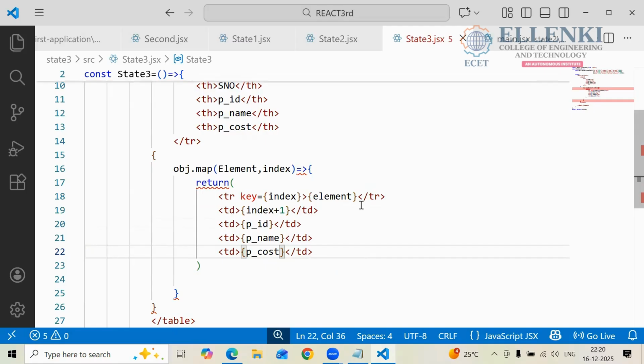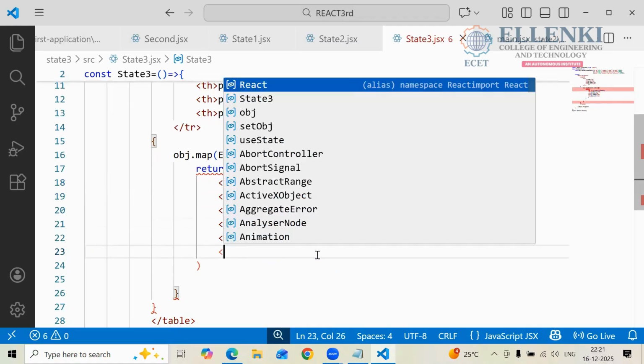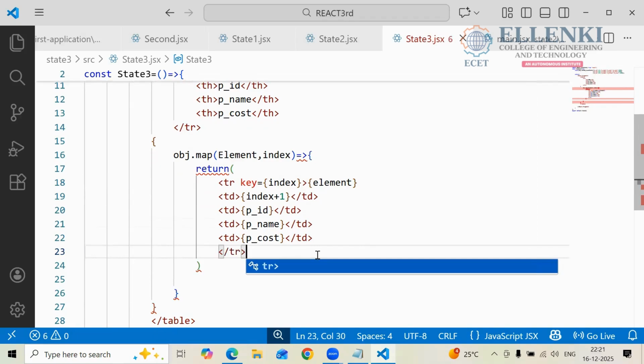And you have to close the table row here. I opened this one, and I have to close it here. After this one, I have to close this TR. This TR I am closing here.